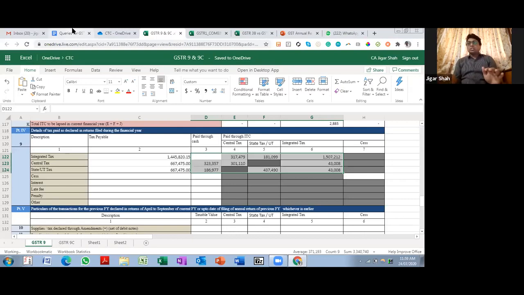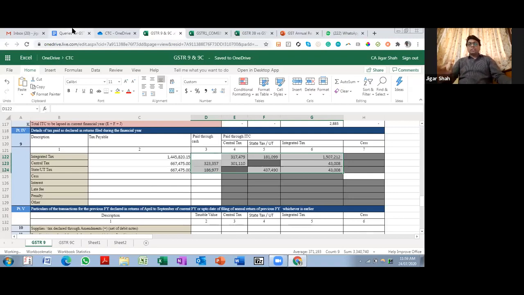He has disclosed this. So there is nothing left for the auditor to reconcile, because when he is filing 9C and reconciling figures with 9, there will be no reconciliation item, as the figures are being fetched from GSTR 9, right? And the auditor can simply say, okay, there was a differential that we saw in table number 9 and it has been paid through DRC 03 over here.